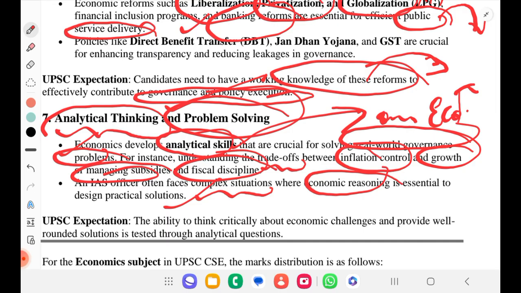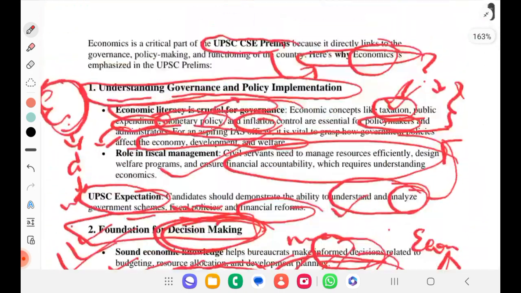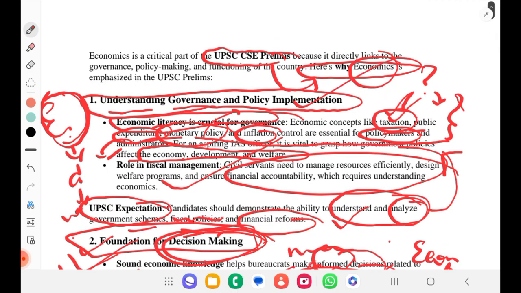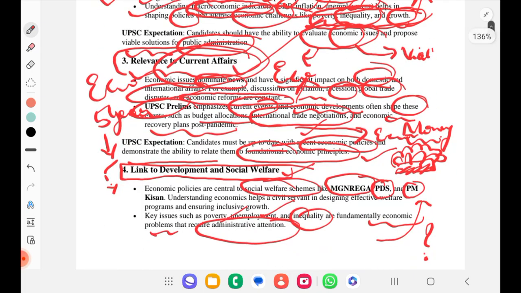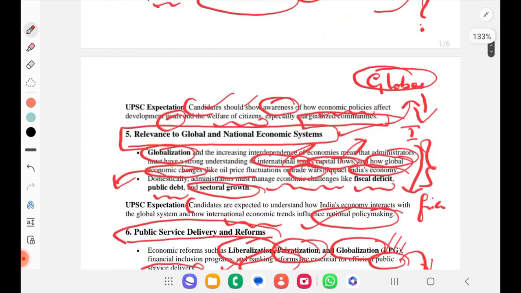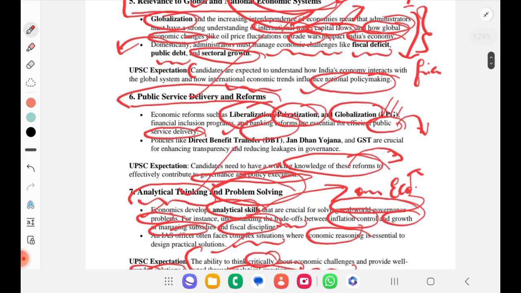So what does UPSC expect? The ability to think critically about economic challenges and provide well-rounded solutions is tested through analytical questions. There are different kinds of questions asked in the paper. From this we understood why we want this subject. We want the subject for proper policy implementation, decision making, even for current affairs understanding, and to link for social welfare and development, also for the global and national economic system and public service delivery, along with analytical thinking and problem solving.